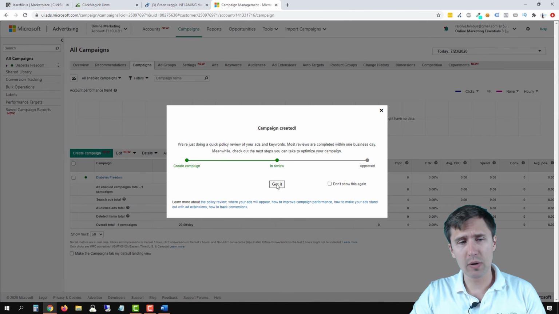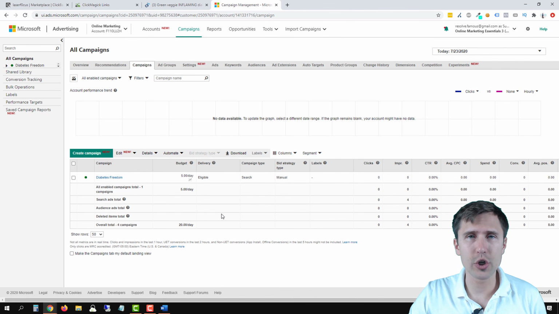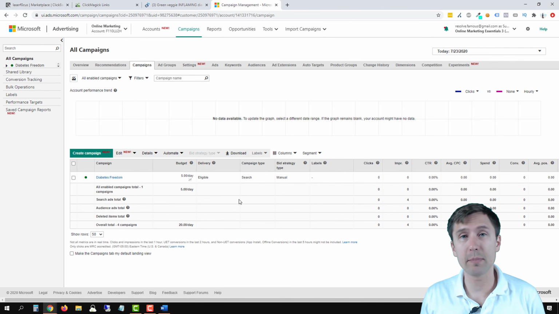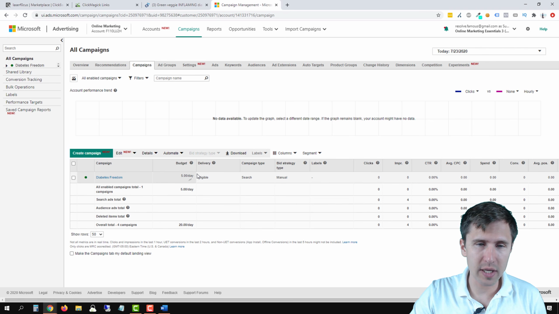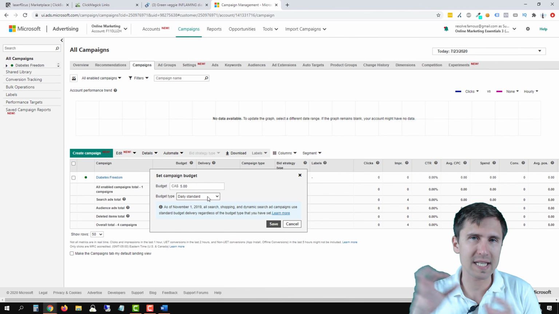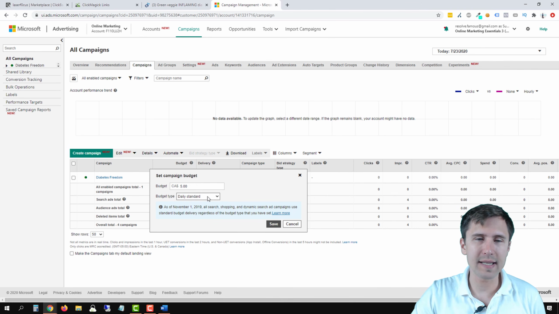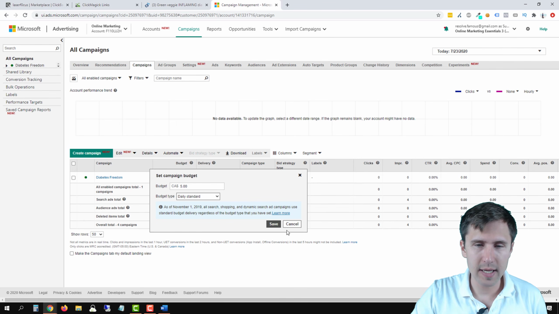And that is it. We're pretty much good to go with this campaign. It's up and running. Let me just quickly show you where to change some of these options in case you want to later on. So this is the budget. At the campaign level, if you select campaign and you go here, you can change the budget here. They removed the accelerated budget format where it would spend the budget as fast as possible. So now it's daily standard, which means your budget is split evenly among the day, okay? So you can click save.